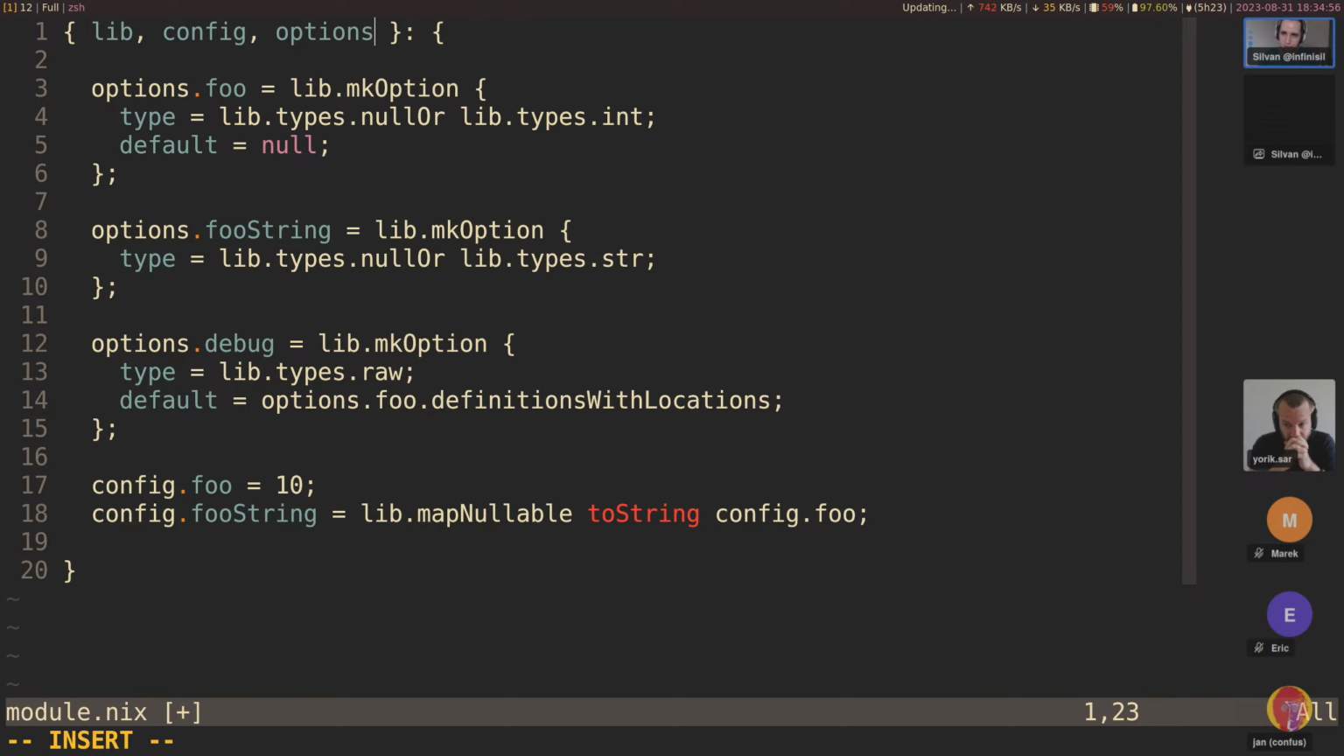We could also try, what if we do this and just remove the ... So we're going to verify that we have all of them.